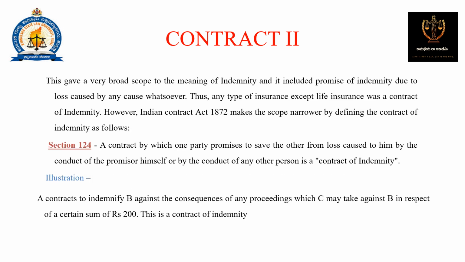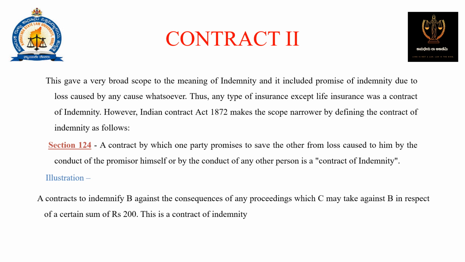This gave a very broad scope to the meaning of indemnity and it included promise of indemnity due to loss caused by any cause whatsoever. Thus, any type of insurance except life insurance was a contract of indemnity. Whatever you are incurring loss, except life insurance, all other insurance are your indemnities, surety, security, whatever, for compensation. Okay. However, the Indian Contract Act 1872 makes the scope narrower by defining the contract of indemnity as follows.